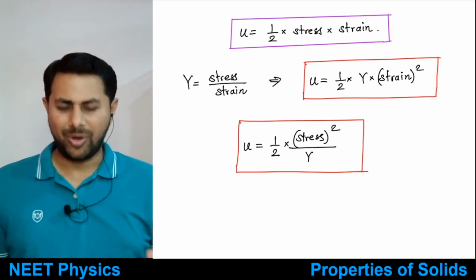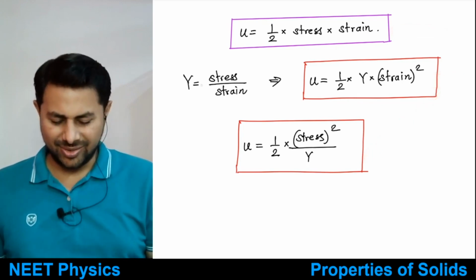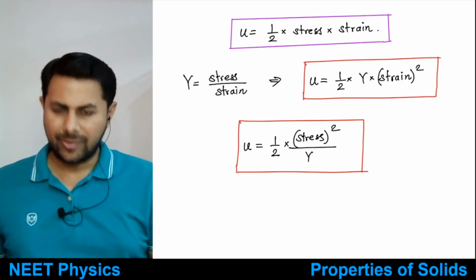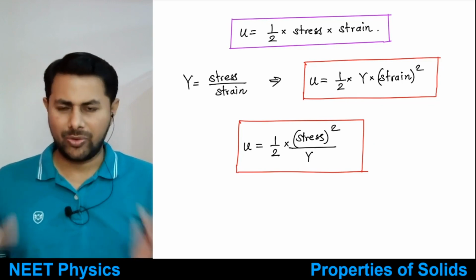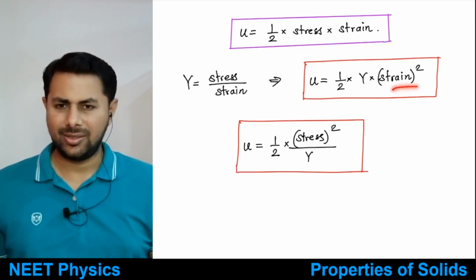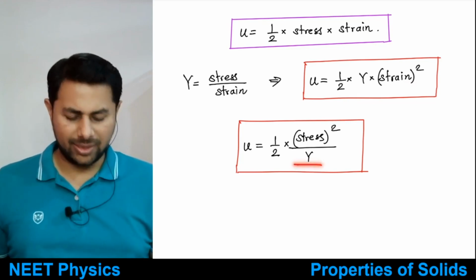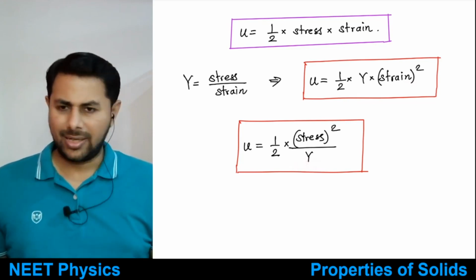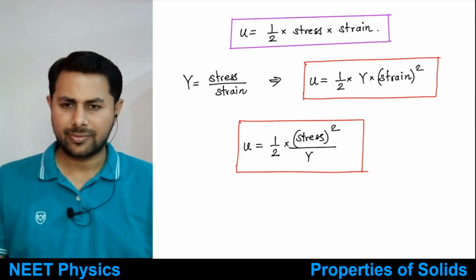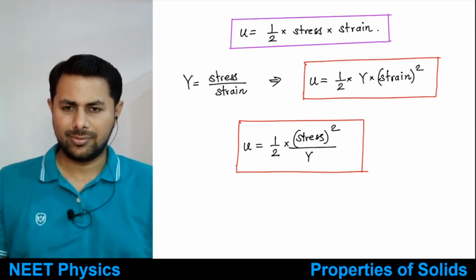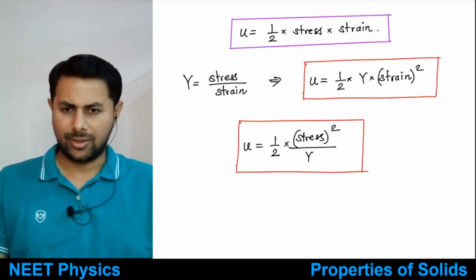Actually, it's only one formula, but you can substitute stress is equal to Y times strain and you get this one. Okay, and strain is equal to stress upon Y and you get this one. Right, it's very simple. Okay, this thing is clear, everyone? All right, good.